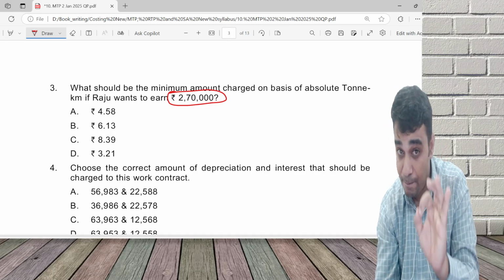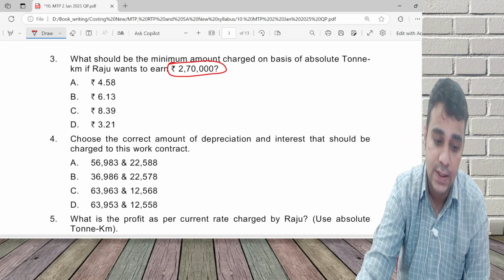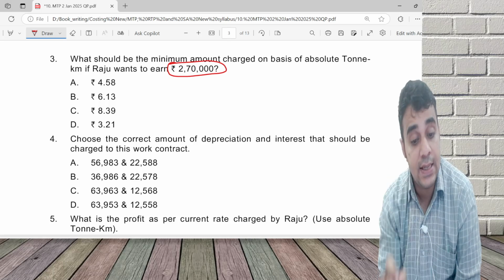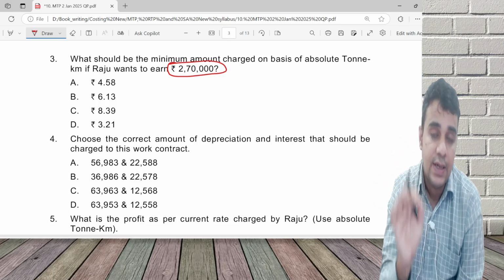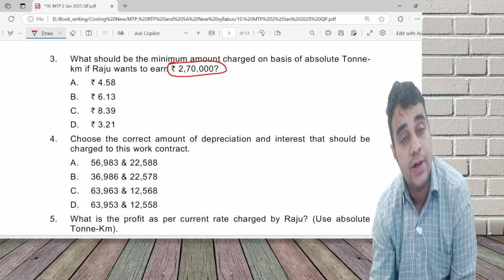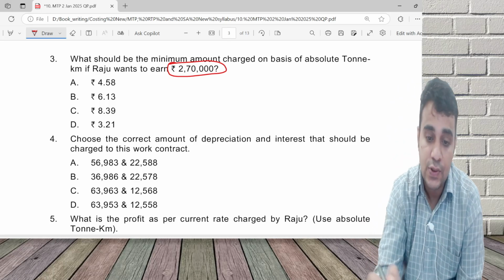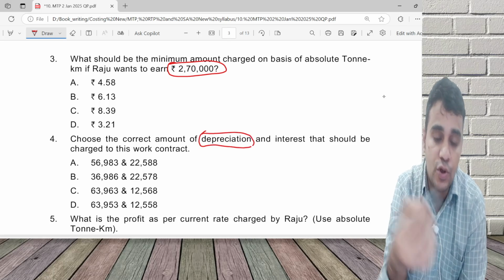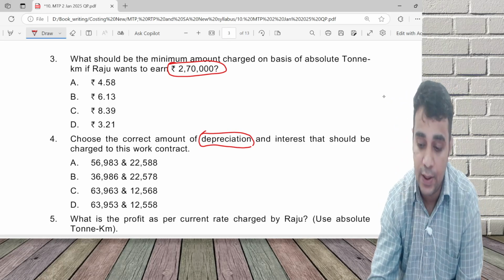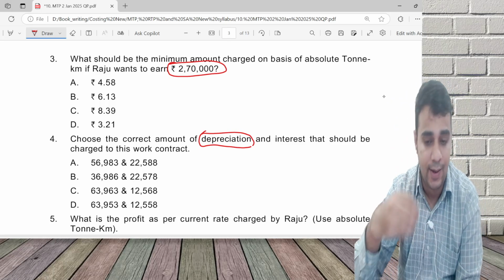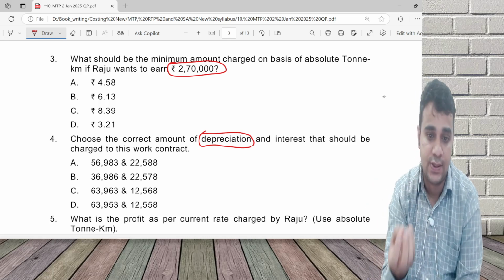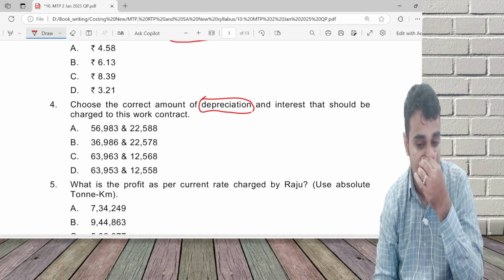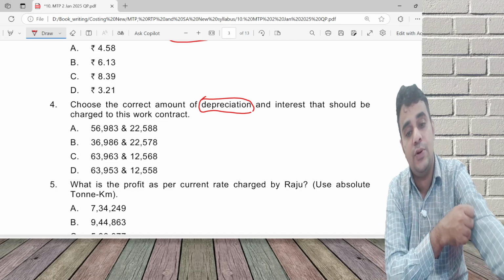This is a very important question because in this question it's easy to calculate depreciation, but it is a little time consuming to calculate interest. So I will calculate depreciation and copy from the option for the interest. This is one of the techniques which we can use in MCQ. I'll calculate interest also, but it is a time consuming exercise. Only depreciation is sufficient. And what is the profit as per the current rate charged by Raju? Use absolute ton kilometer basis.